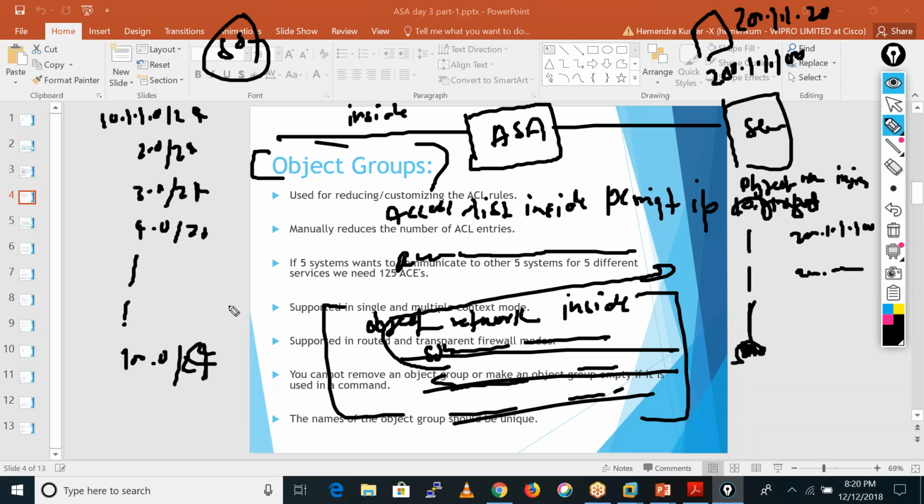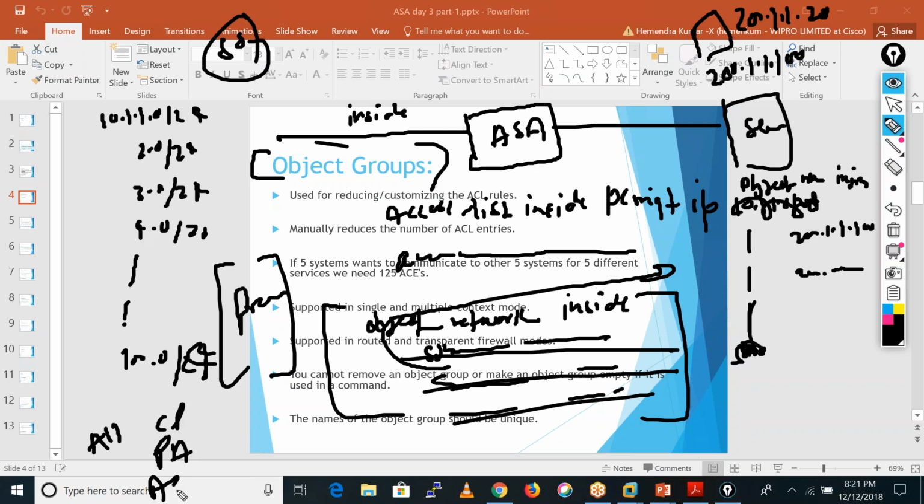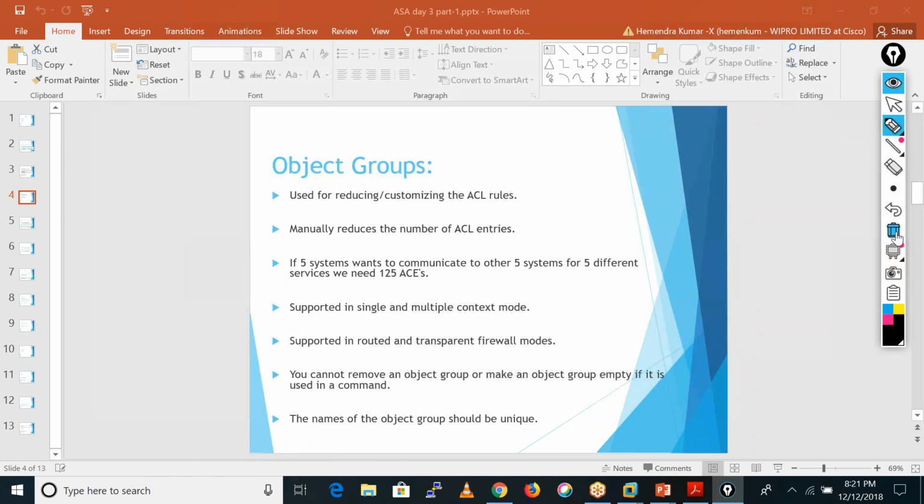And also you will see this kind of deployment in production. In production we always use the object groups, okay, and also all the firewalls support these object groups, firewalls like Checkpoint, Palo Alto, ASA, Firepower, every firewall etc. So you have to understand these object groups, what is the use of these object groups and all.